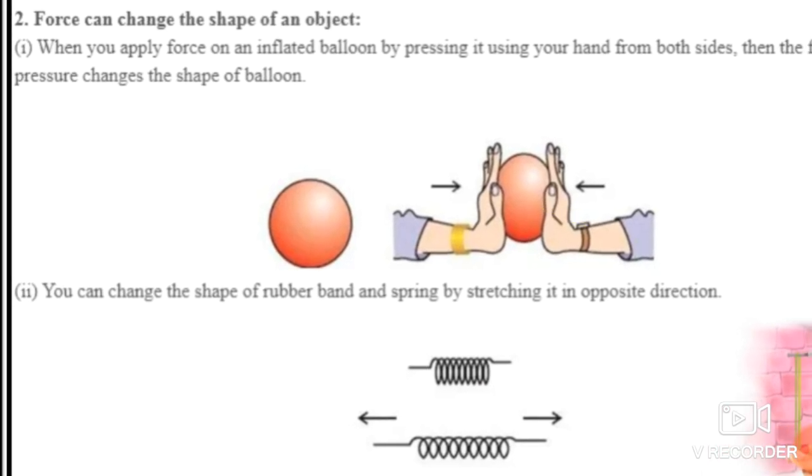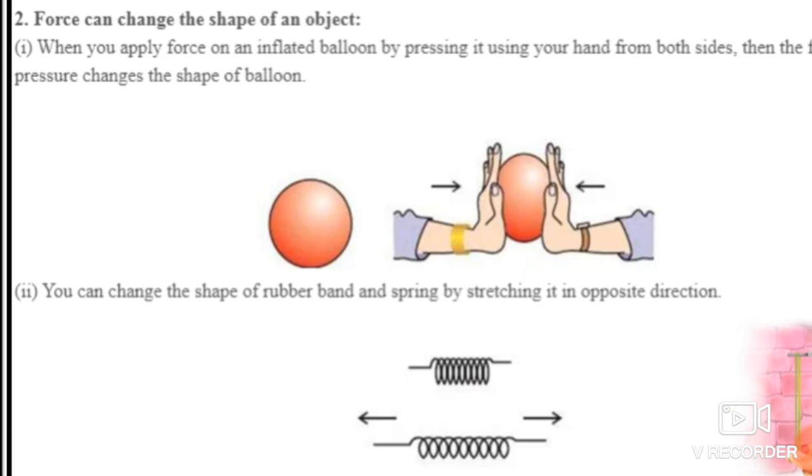First, what we have revised over here is that force can change the direction of an object, and force can change the state of motion of an object. Now the third effect is that force can change the shape of an object also.